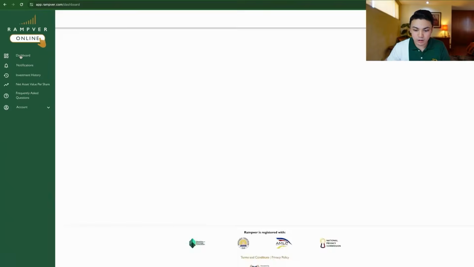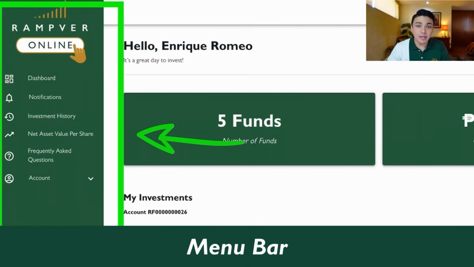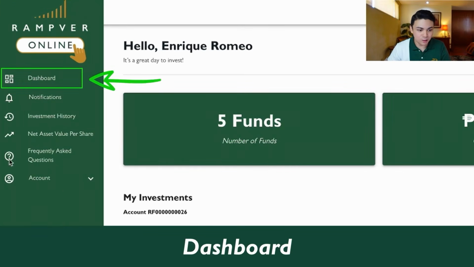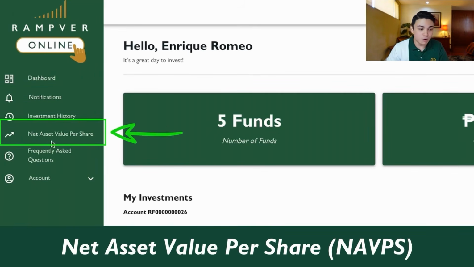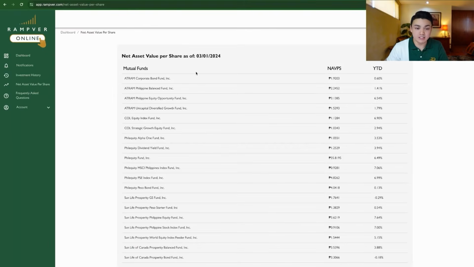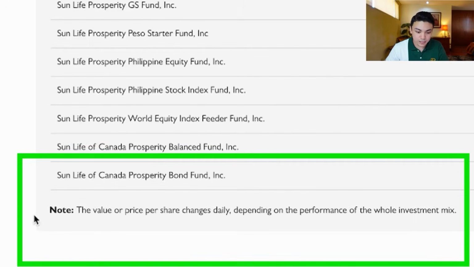Okay, so if we go back to our dashboard, you will see here, no, a menu on the left-hand side. So we can go back to our dashboard. We can see our notifications here as well. Ayan, so dito siya, notifications. You can have a view of the net asset value per share on a daily basis. So if you click here, these are all of the funds available. And this is all of the effective NAVs per fund.